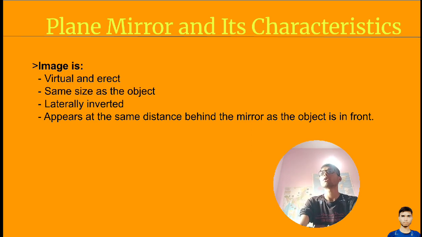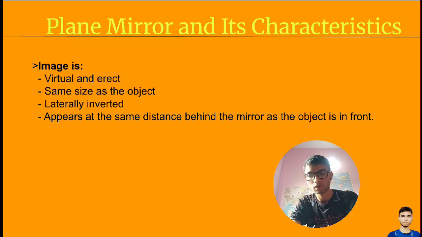Yes, we are able to observe a duplicate image which is inside a mirror. Of course, this will be considered a virtual image because the image is not real. That's why the image is inside the mirror. This type of image will be considered virtual and erect. What is the meaning of erect? Meaning of erect is straight. Nothing is changed.